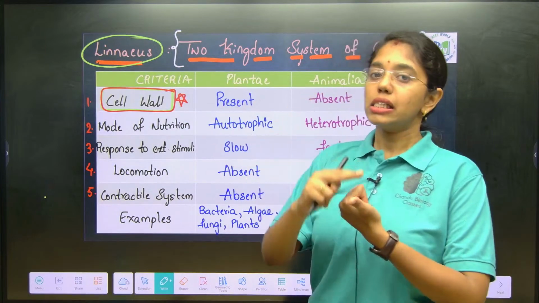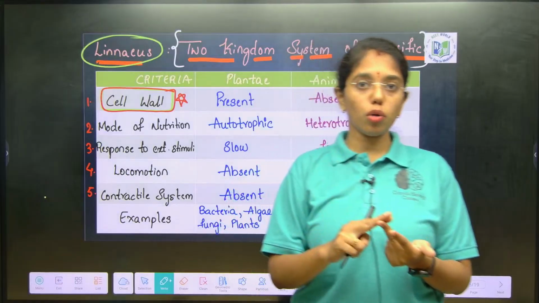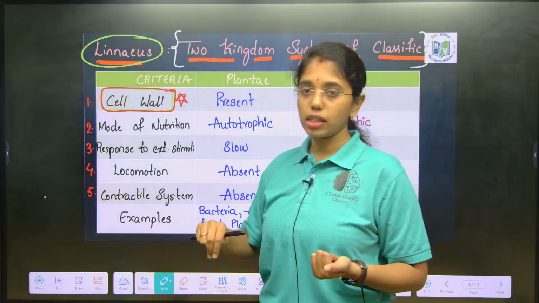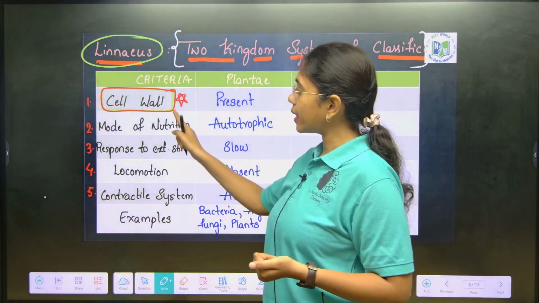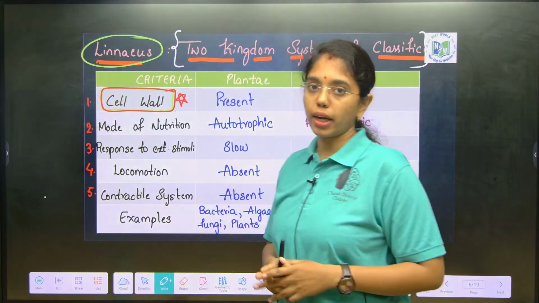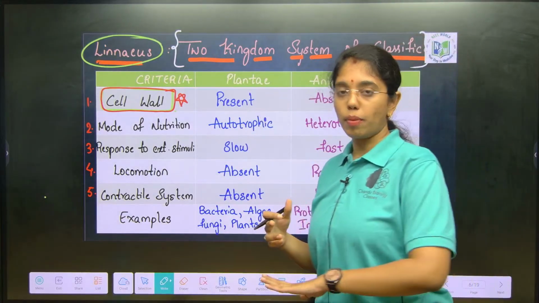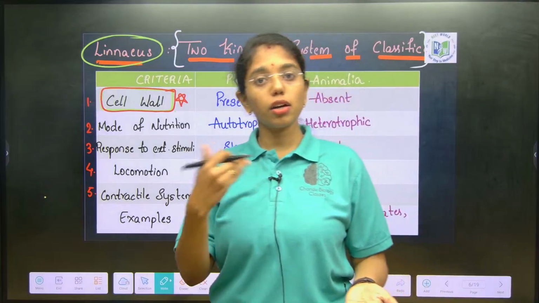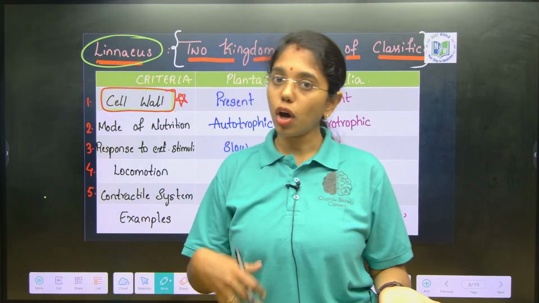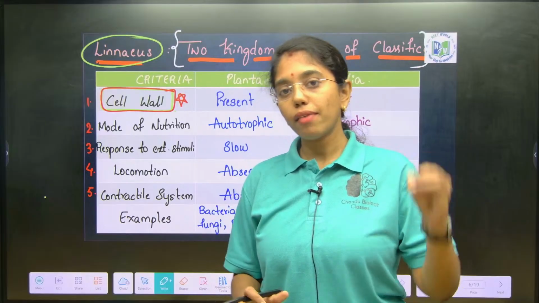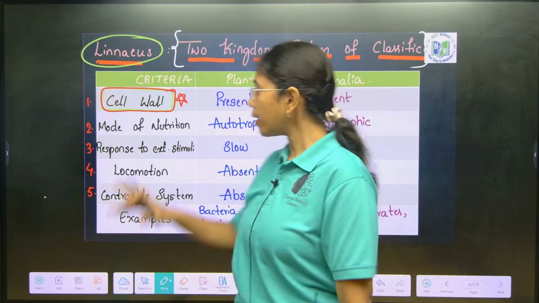What are they? Cell wall, mode of nutrition, locomotion, response to external stimuli and contractile system. Amongst all these criteria, cell wall is the most important criteria. So, those organisms, be it unicellular or multicellular, prokaryotic, eukaryotic, autotrophic or heterotrophic, if they are having cell wall, they are grouped under Plantae.